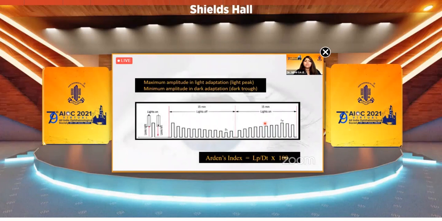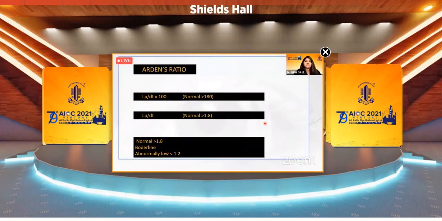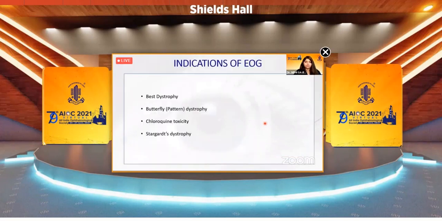So the maximum amplitude in light adaptation is known as the light peak, and the minimum amplitude in dark adaptation is known as the dark trough. Its ratio in percentage is known as the Arden's index. And the Arden's ratio should normally be more than 1.8, and abnormally low is less than 1.2.